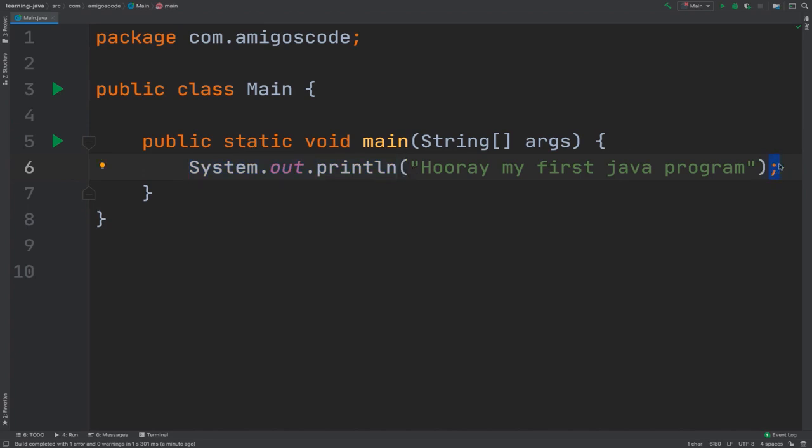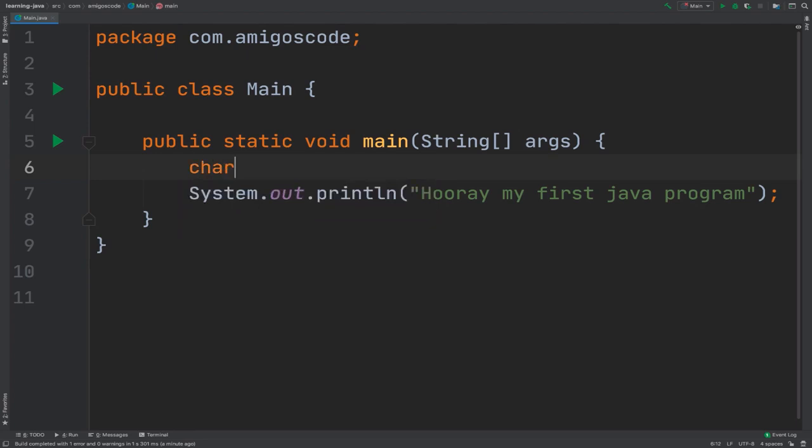This is because it's a single line. So here you see that we have double quotes. If you were to use single quotes, this won't work. This is a string, and you're going to learn about strings, and with strings you must have double quotes.